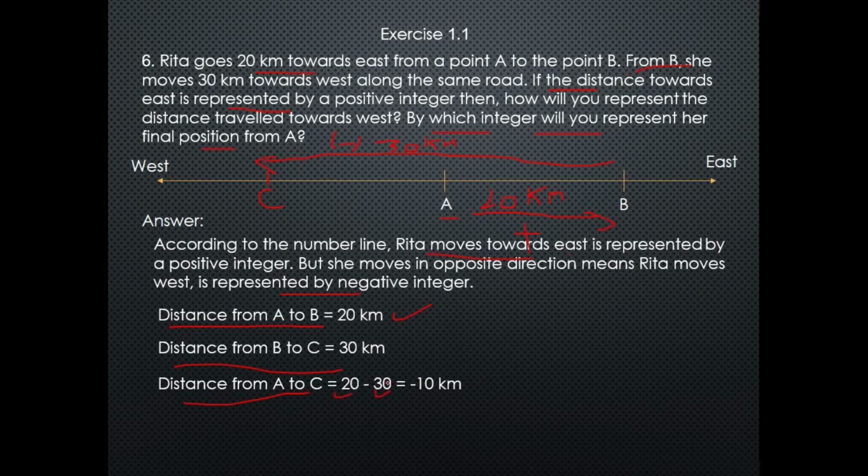So we subtract 20 from 30, which is 10, and we put a minus sign, because 30 is more than 20 and 30 has the minus sign. So the distance from A to C is minus 10 km. Thus Rita's final position from A is minus 10 km.